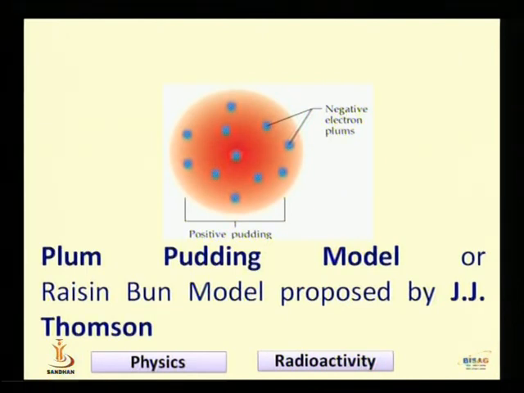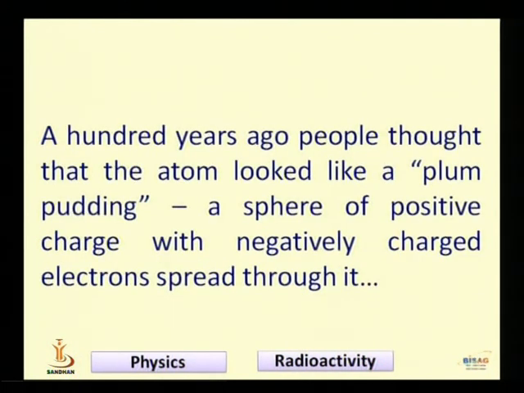It was not the concept of the center of the nucleus, which we are aware of right now. And the electrons are spread throughout the atom. You can see in the figure, the atom's positive charge as well as negative charge are mixed. This was the concept of J.J. Thomson. That's why it's called the plum pudding model, a sphere of positive charge with negatively charged electrons spread through it.